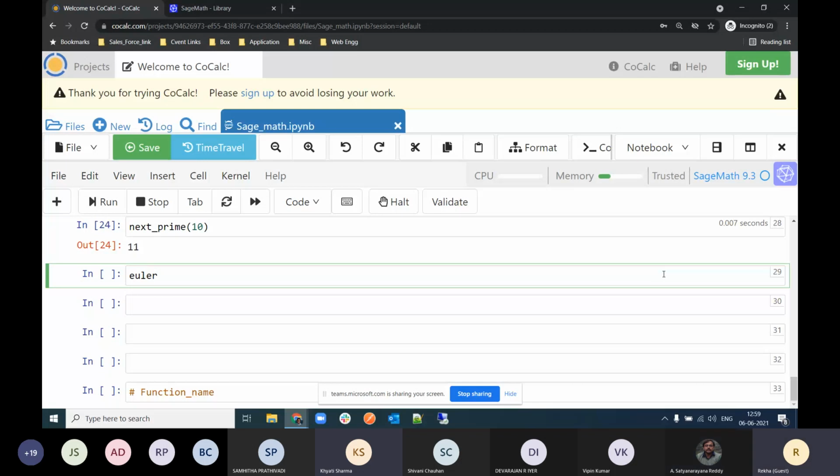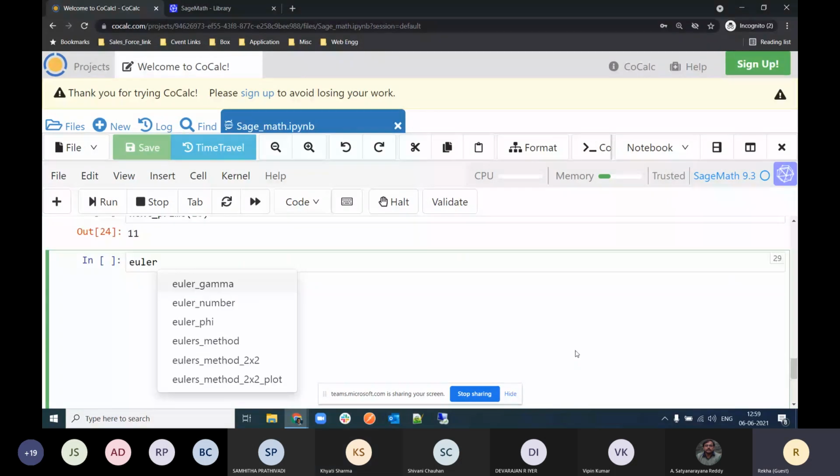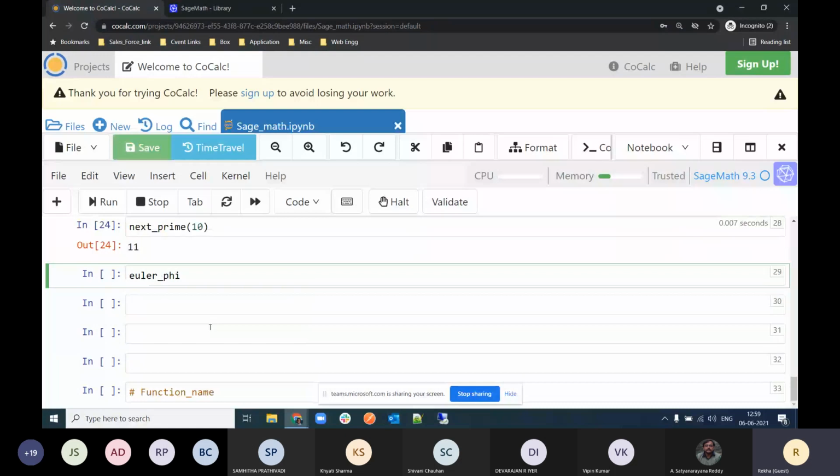Okay, so if you want to know, then as Khyati suggested, you can press tab here, then you will get all the commands related to it, right? So here is Euler phi, so I'm just clicking it. And if you know how many arguments are needed for this function, then you can type it directly. And if you don't know, then just write a question mark and then shift enter.